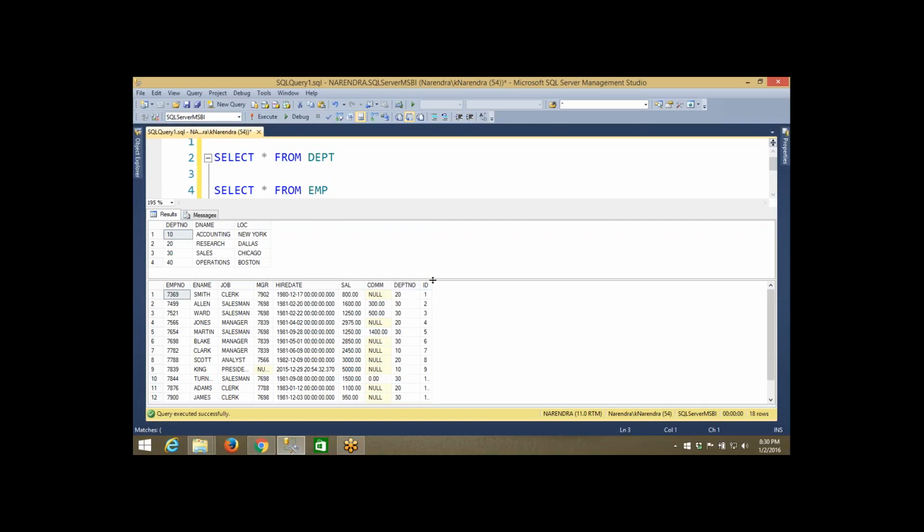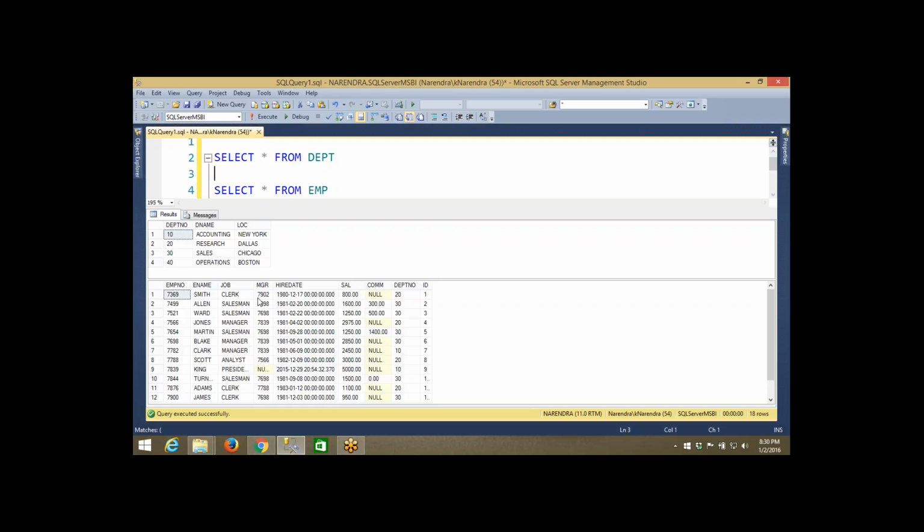If somebody asks to show the data of the employee as well as the department, how will you combine the data from these two tables? Here I will use the concept called joins. I'm joining the tables in order to retrieve the related data. The data has primary key and foreign key relations, so to retrieve meaningful data from these two tables, I will join them. Join means nothing but combining, collecting, gathering.